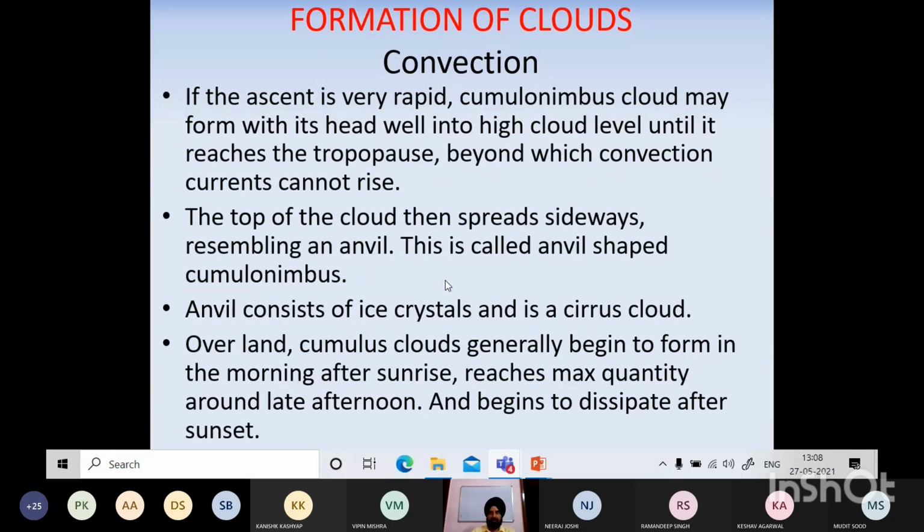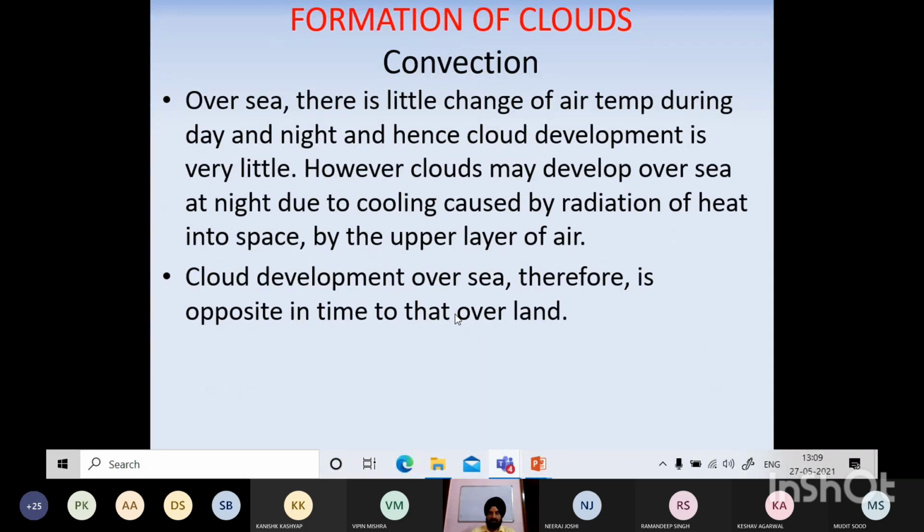Now convection में again anvil type, where the top of the cloud spreads sideways resembling an anvil. This is called anvil shaped cumulonimbus, which causes very heavy rains. And the anvil consists of ice crystals and a cirrus cloud. Of course high clouds don't cause as much rain as your cumulonimbus and nimbostratus, the low clouds, and they cause the rain. So इसके लिए over the sea there is little change of air temperature during day and night, hence cloud development is very little.